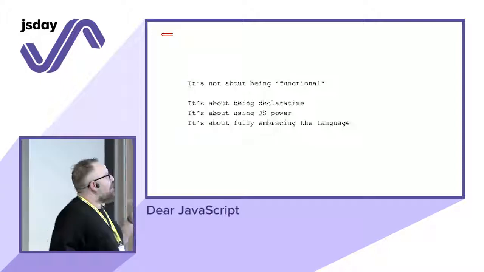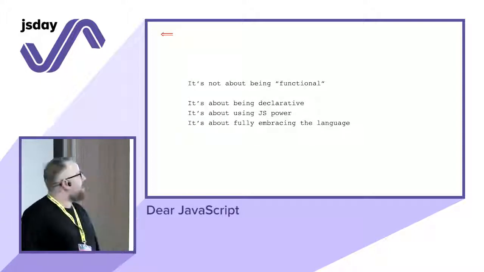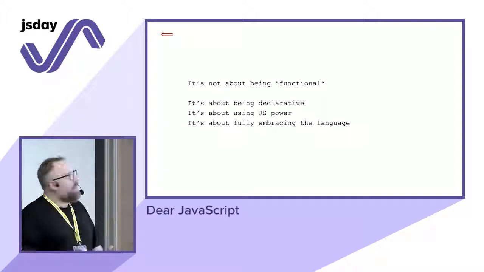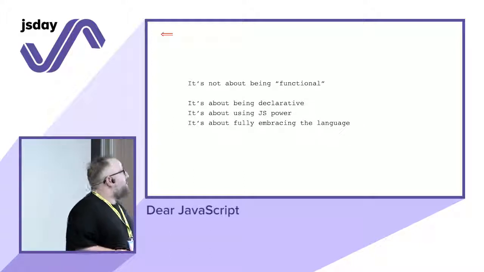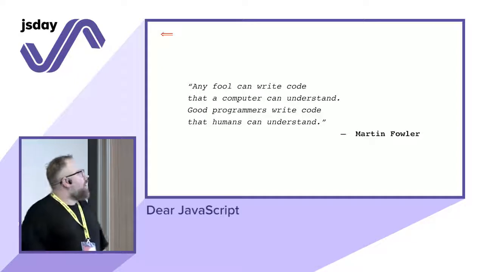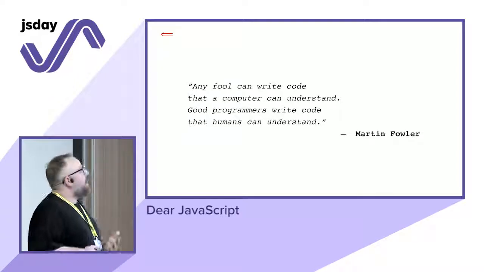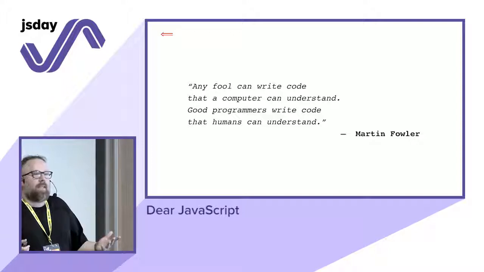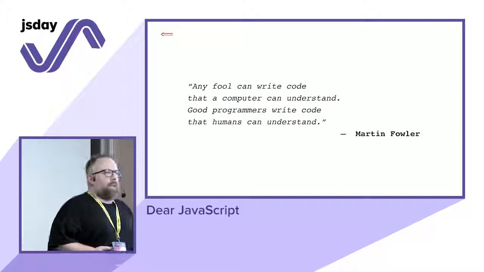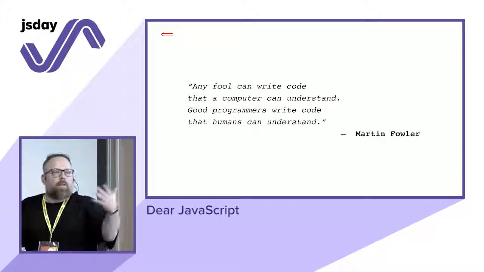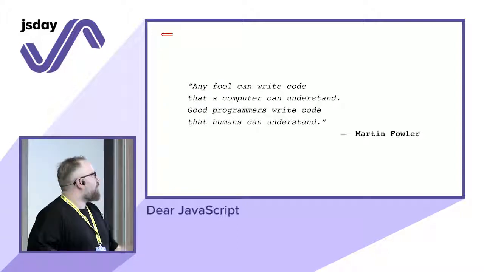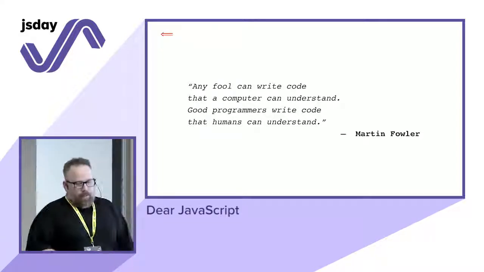And it's not about, oh, okay, I'm doing functional now, I'm super cool. It's not about that. It's about embracing the declarative way of writing code in JavaScript. It's about using JavaScript's power. It's about embracing the language. As Martin Fowler says, any fool can write code that a computer can understand. At the end, it's always 0s and 1s, right? Good programmers write code that humans can understand. That's why we should leverage the declarative way of using JavaScript, not just because it's cool to do functional or to use those functions.